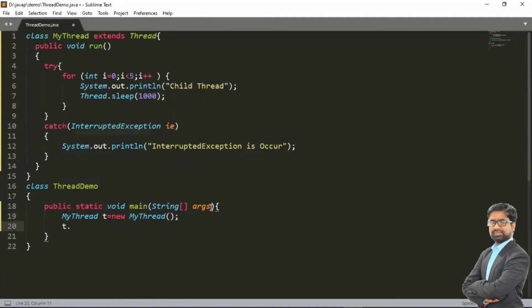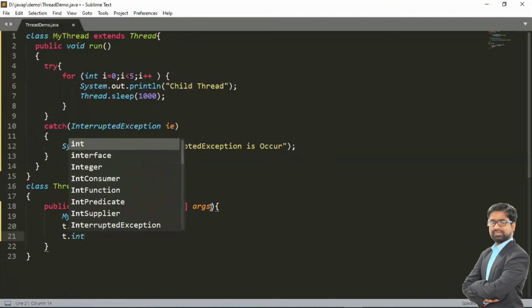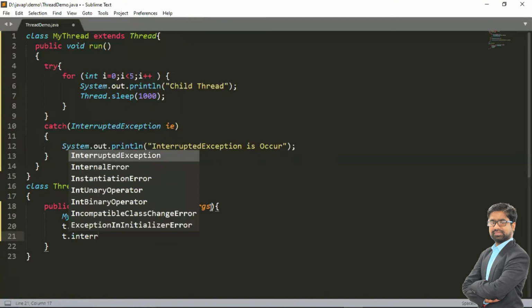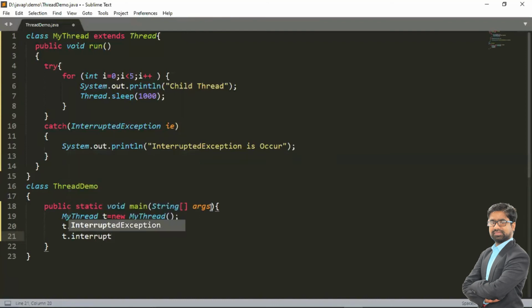Now we have to call this thread. How to call it? The t.start method; calling t.start will internally call the run method. And now the main thread calls the interrupt method on the child thread. So we have to call the t.interrupt method. We have called the interrupt method on the child thread, so my child thread will be interrupted. If my child thread is in the sleeping or waiting state, as here where my child thread is in the sleeping state, we call this interrupt method in the main thread.